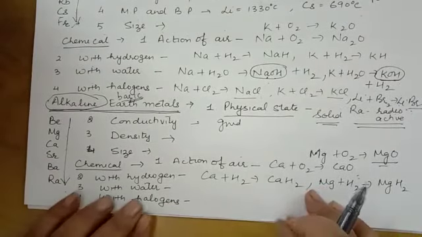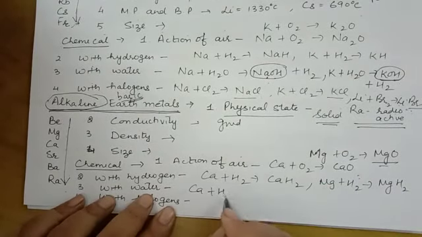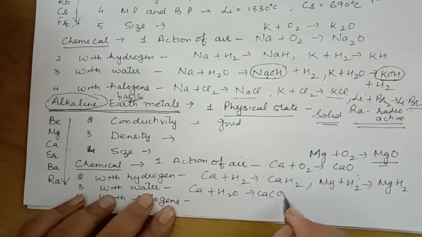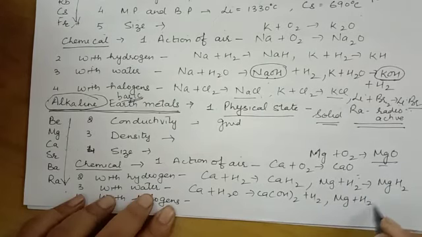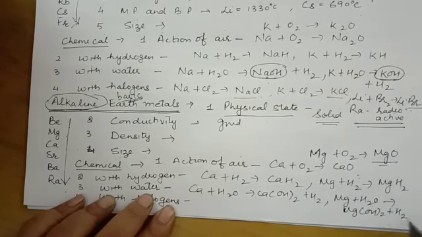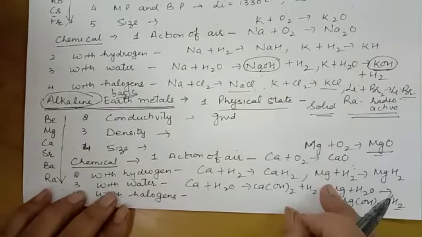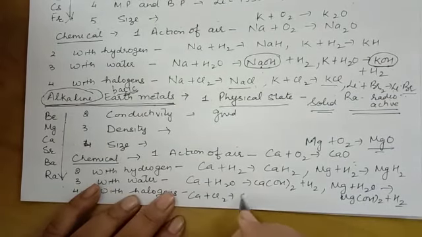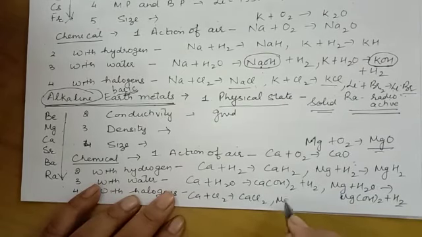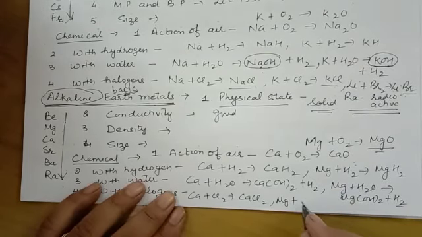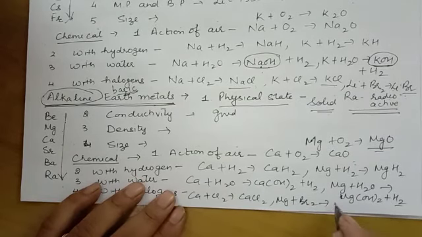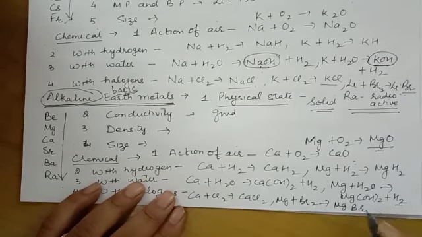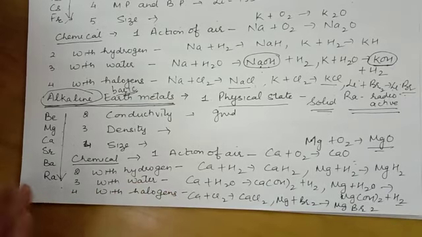With water, they give us bases. Calcium plus water gives calcium hydroxide plus hydrogen. Magnesium plus water gives magnesium hydroxide plus hydrogen. With halogens, again they form halides. Calcium plus chlorine gives calcium chloride. Magnesium plus bromine gives magnesium bromide. So they give us halides.